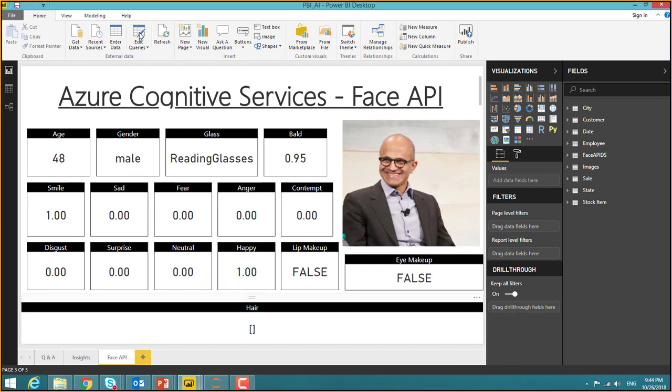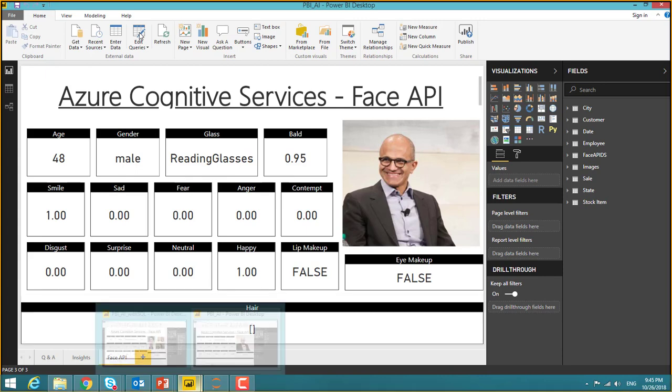So as you see, it has changed to age 48, male, wearing reading glasses, and the bald is 0.95, of course, and the smile is 1, full. So the values range from 0 to 1. And all of these are values that have been grabbed from the JSON scripts. So you can go and change any of the photos, feel free to feed your photo into that one. But you need to have the photo image at an HTTP URL, which can make your life much easier. So that's a simple example of how it works.